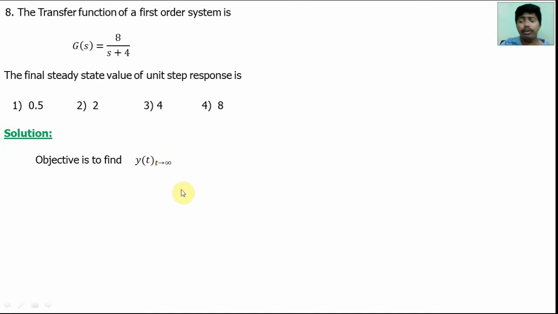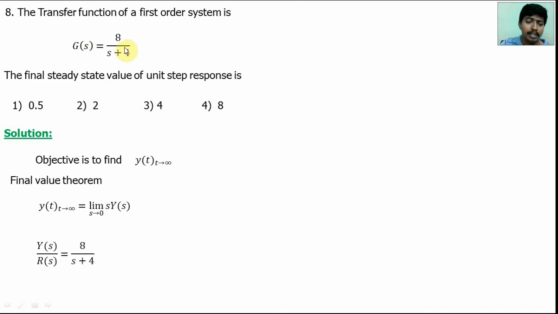We know the final value theorem. y(t) at t is equal to infinity is equal to limit s tends to 0 of s into Y(s). So find the Y(s) value. Here Y(s) by R(s) is given. The transfer function means output by input. Y(s) by R(s) is equal to 8 by s plus 4.